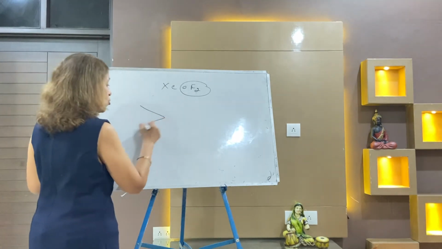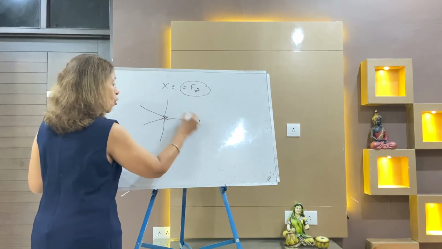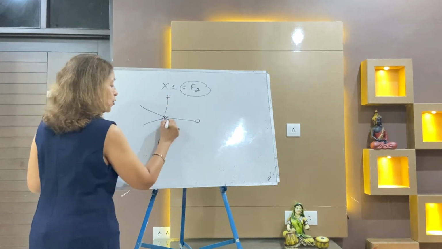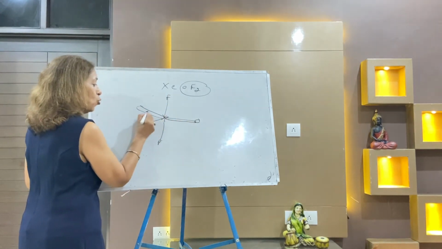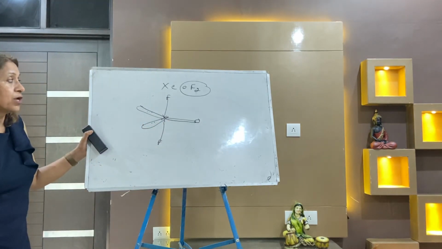That means trigonal bipyramidal. Always put double bond, and these two are the lone pairs. So the shape is trigonal bipyramidal.